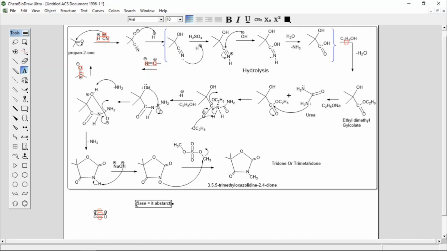The role of base is that it abstracts acidic proton. So here the proton present on this nitrogen is acidic because there is a high electronegativity difference between this nitrogen and hydrogen.